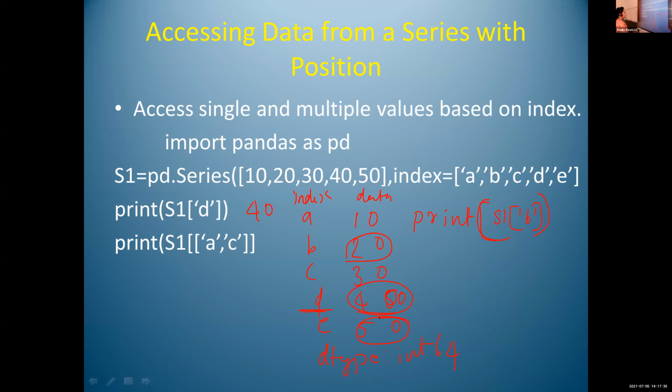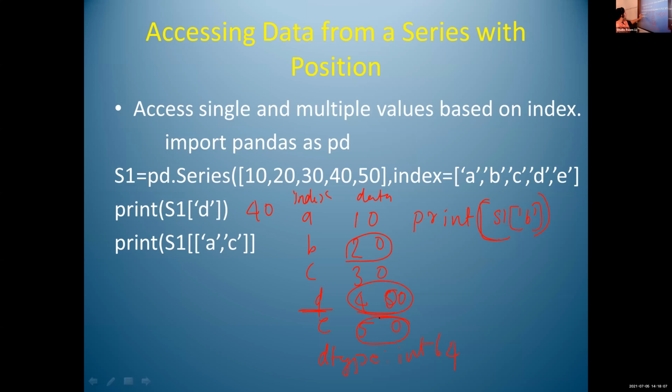Then if I want to display more than one value, this is the syntax. This is for displaying or accessing a single value. If you want to access multiple values, we have to use print s1 of A, comma, C. Here two square brackets are used.